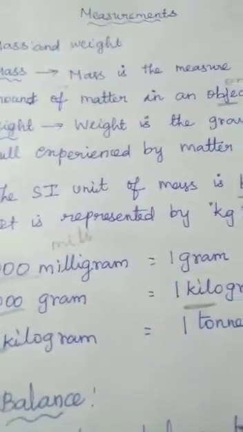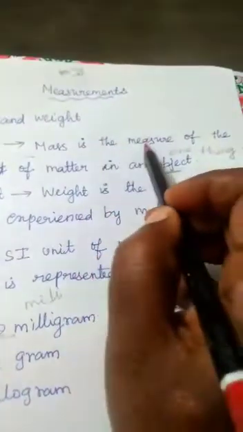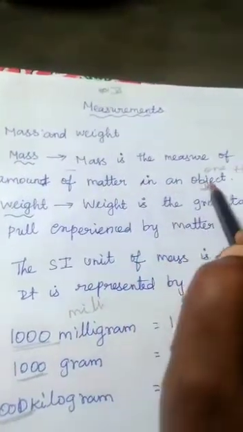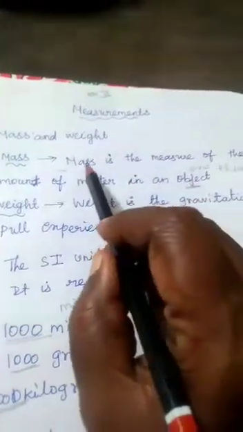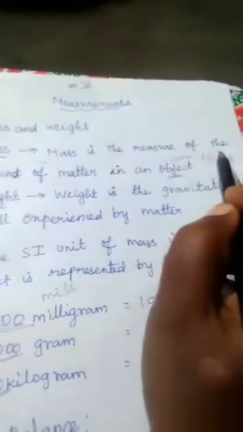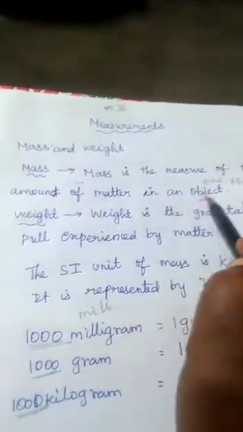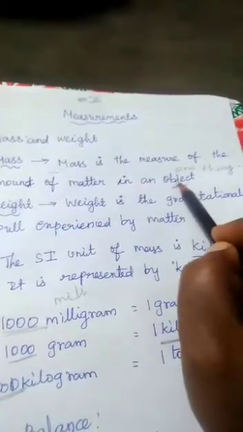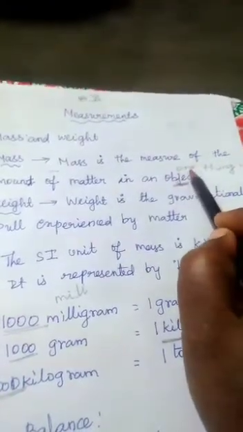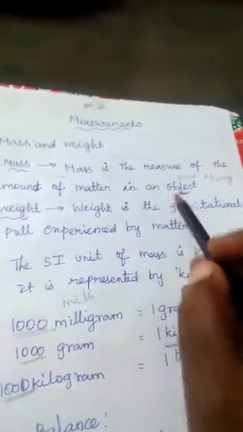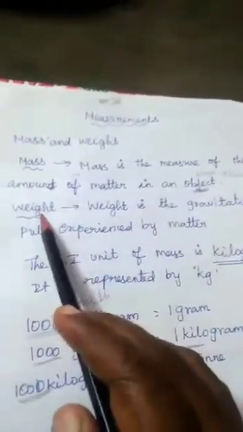Today's session is mass and weight. Mass is the measure of the amount of matter in an object. What is the meaning of object? Object means one thing, a single item. We are looking at how much matter an object has. That is object. Next, weight.